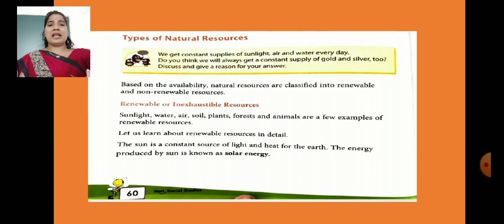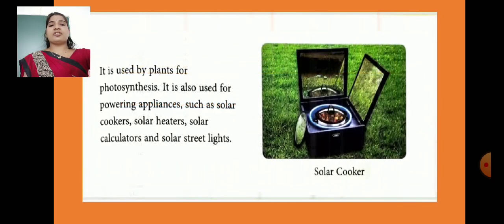See children, sunlight, water, air, soil, plants, forests and animals. They are a few examples of renewable resources. Now, why are they examples of renewable resources, children? Let us learn about it. The sun is a constant source of light and heat for the earth. The energy produced by the sun is known as solar energy. So, the energy which is produced by the sun is known as solar energy.